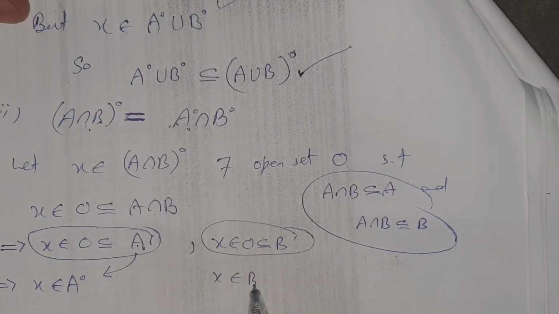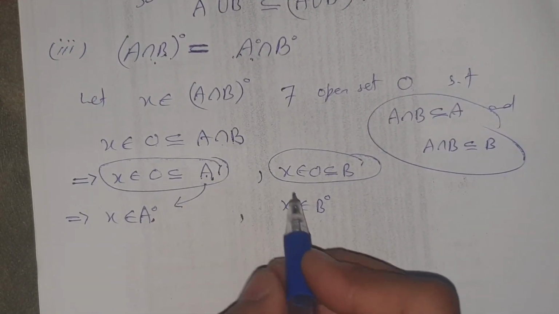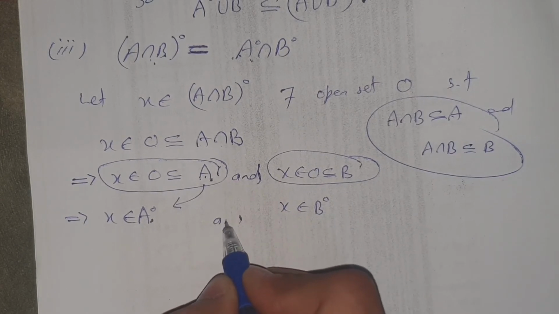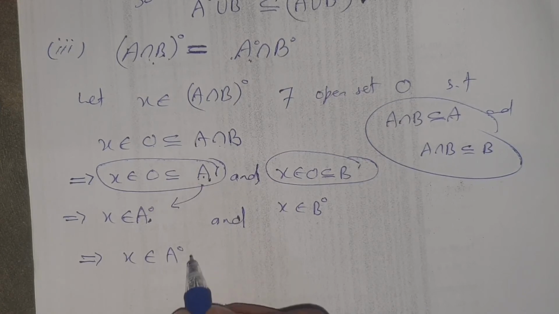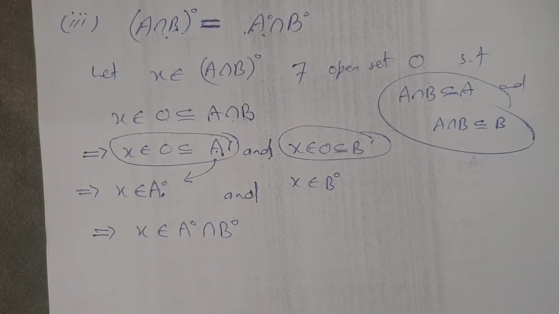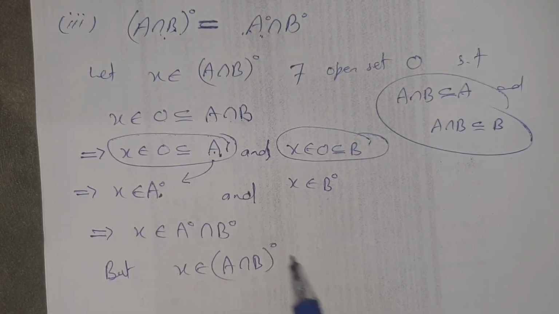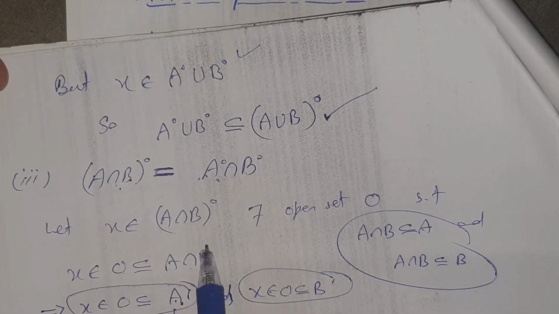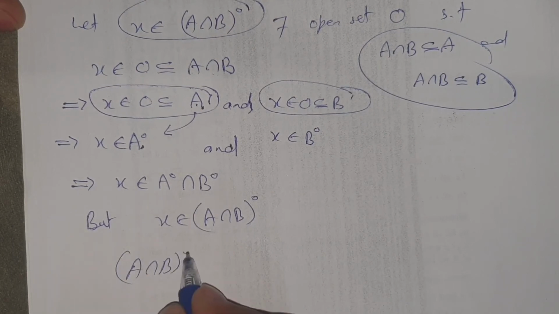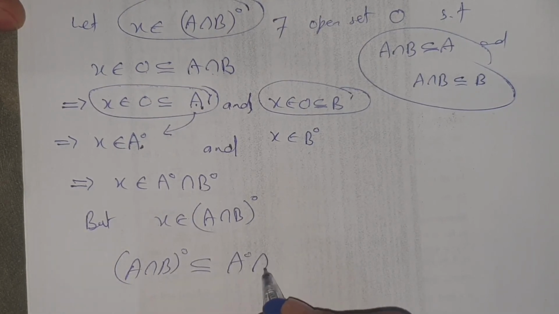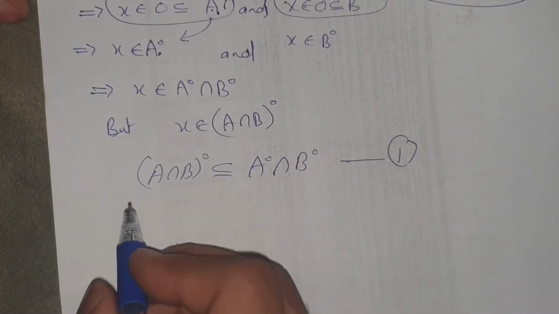So x belongs to B interior, and as x belongs to A interior and x belongs to B interior, this implies that x belongs to A interior intersection B interior. We took an element from A intersection B whole interior, so A intersection B whole interior is contained in A interior intersection B interior. Call it number 1.